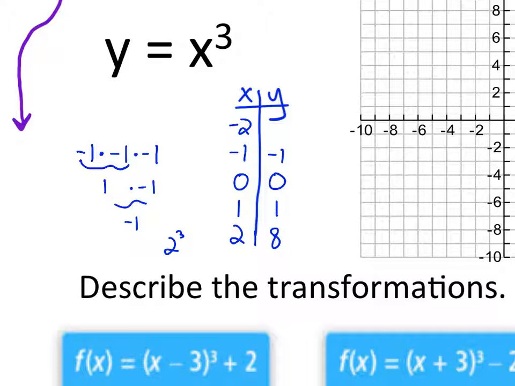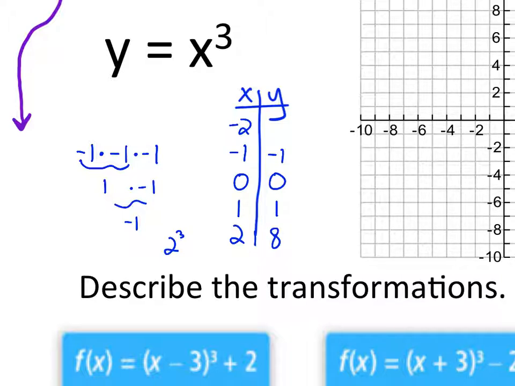It stays, okay? This happens as you continue to do higher and higher powers. To the 4th power, the negative goes away. To the 5th power, the negative stays. All of the odd powers retain their negative. And when you raise a negative to an even power, the negative goes away.